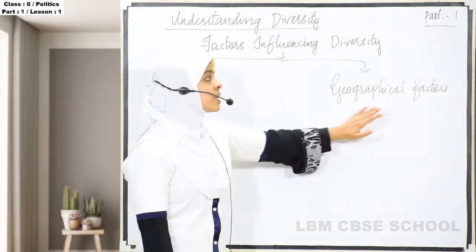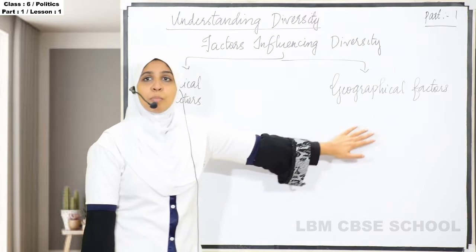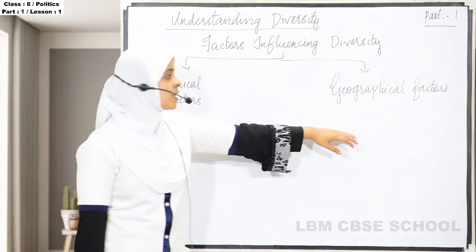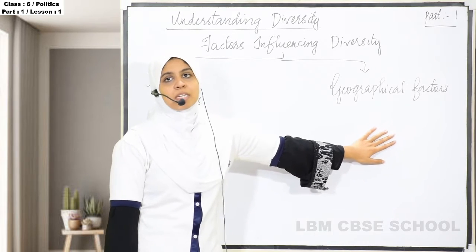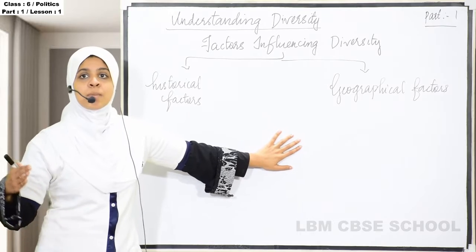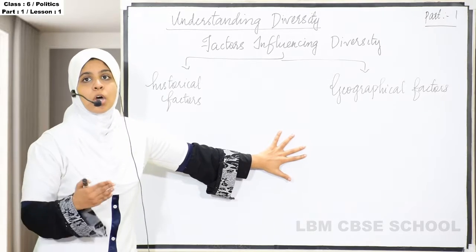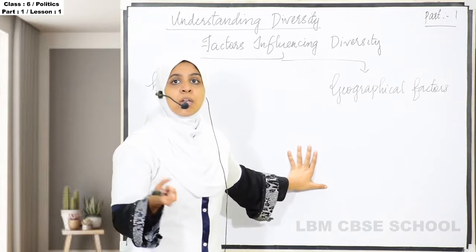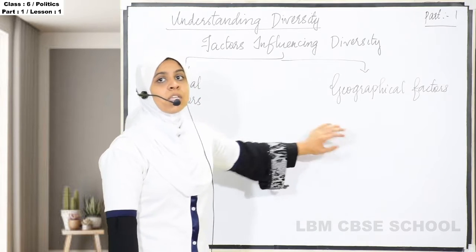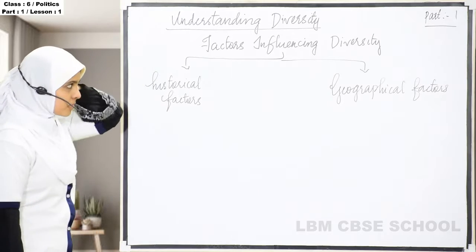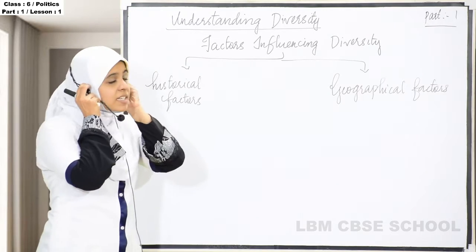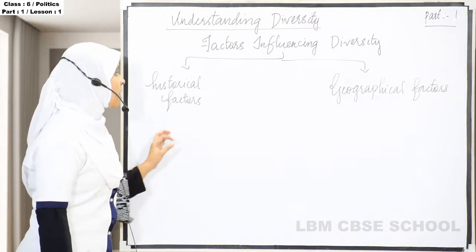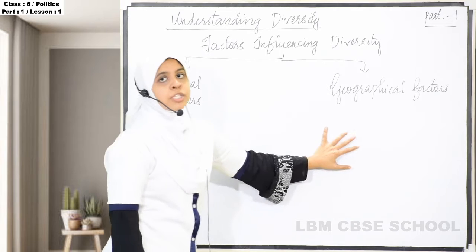And the next one is geographical factors, which means the topography, the height from the sea, latitude, altitude, these types of things will come under geographical factors. So nearness of the sea, which means whether the places are near the sea or not, whether the places are in a high range or not, and what the topography is. These come under the geographical factors. So the factors influencing diversities are historical factors and geographical factors.